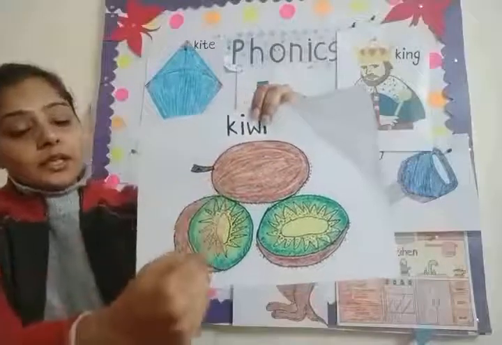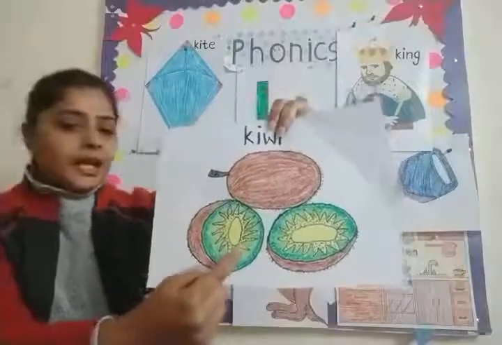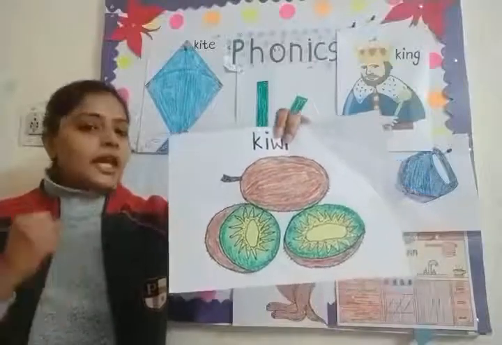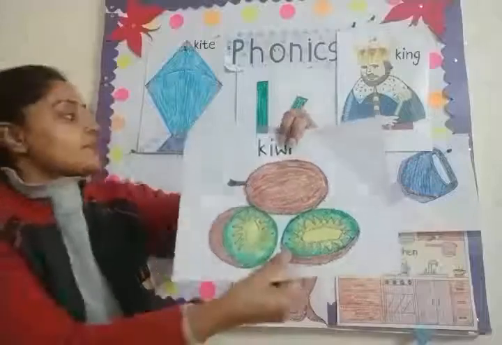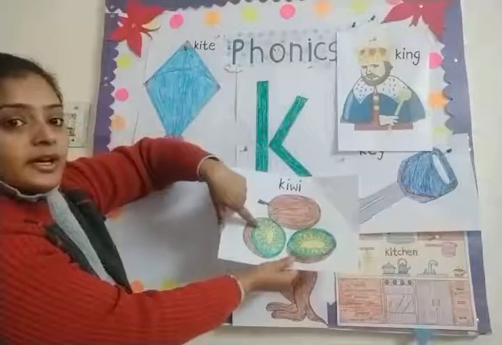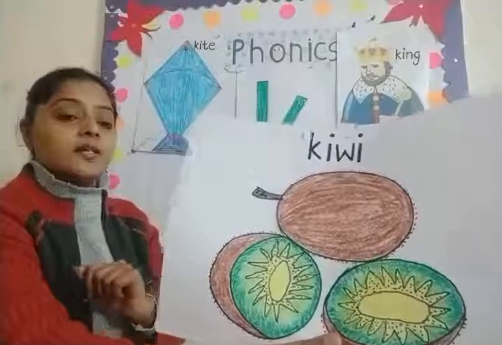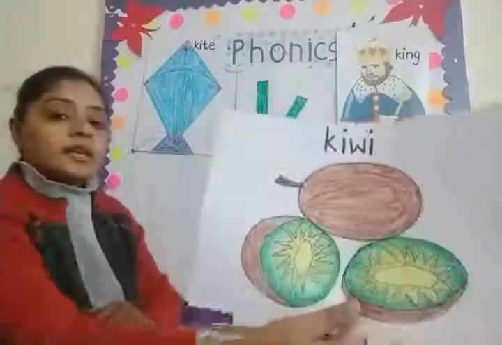Outside brown color and inside green and yellow color. This is very juicy and very, very healthy fruit. So this is K for kiwi. K, kiwi. K for kiwi.